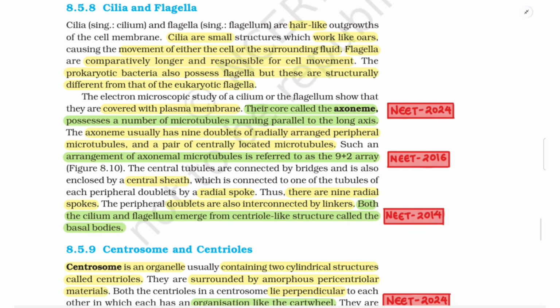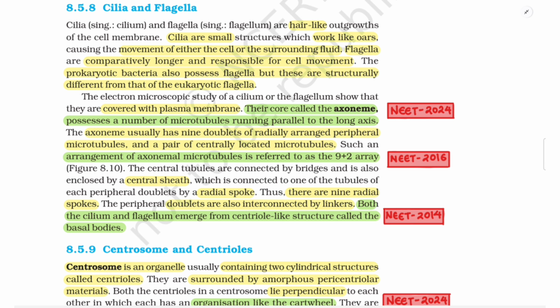8.5.8 Cilia and Flagella. Cilia, singular cilium, and flagella, singular flagellum, are hair-like outgrowths of the cell membrane. Cilia are small structures which work like oars, causing the movement of either the cell or the surrounding fluid. Flagella are comparatively longer and responsible for cell movement. The prokaryotic bacteria also possess flagella, but these are structurally different from those of the eukaryotic flagella.